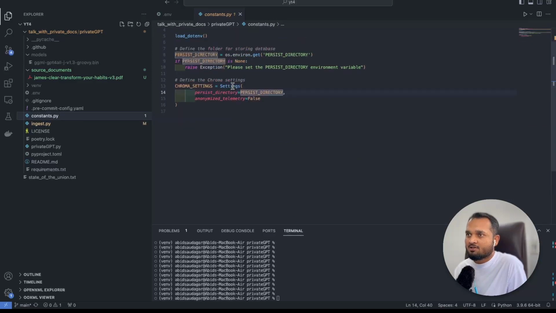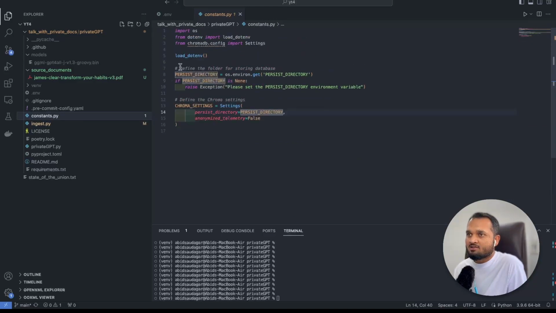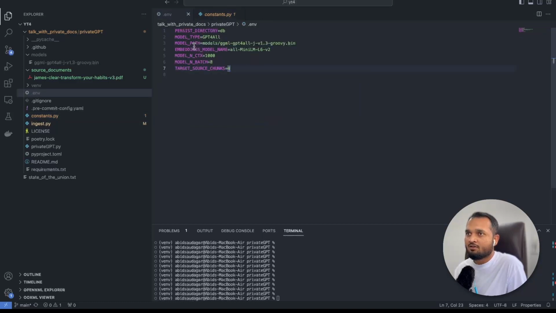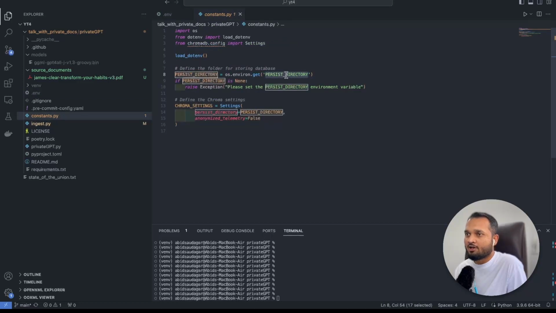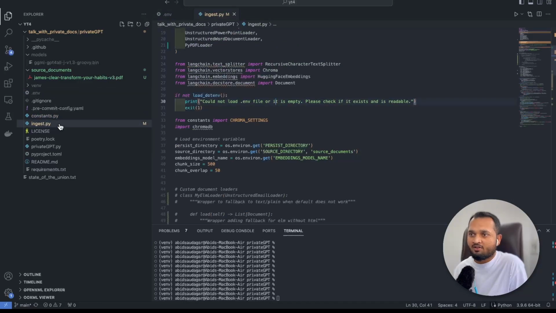If we open it, here are some settings, and this defines the folder for storing the database. We have already defined this in our environment variable. Here, as we can see, persist directory equals DB. So DB will be the folder name in which our embeddings will get saved. And also here are some settings for Chroma. Let's go back to our ingest.py file again.